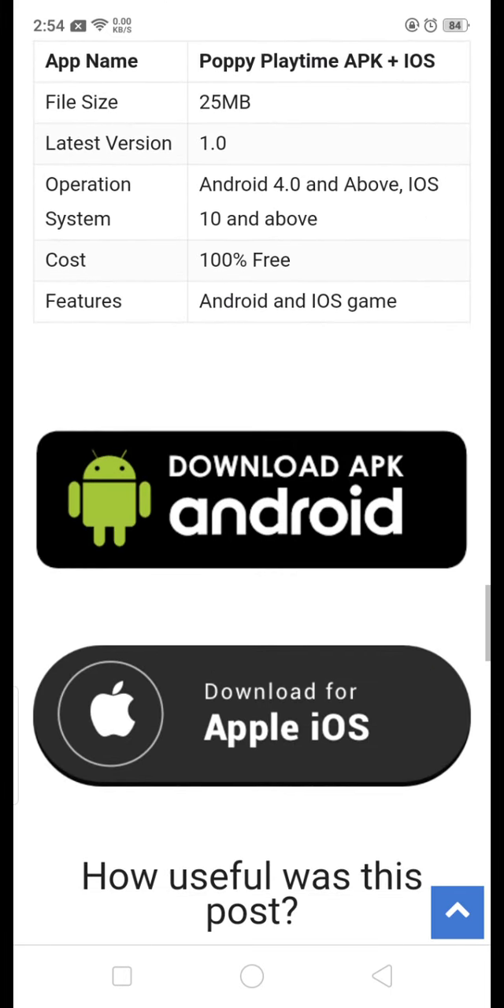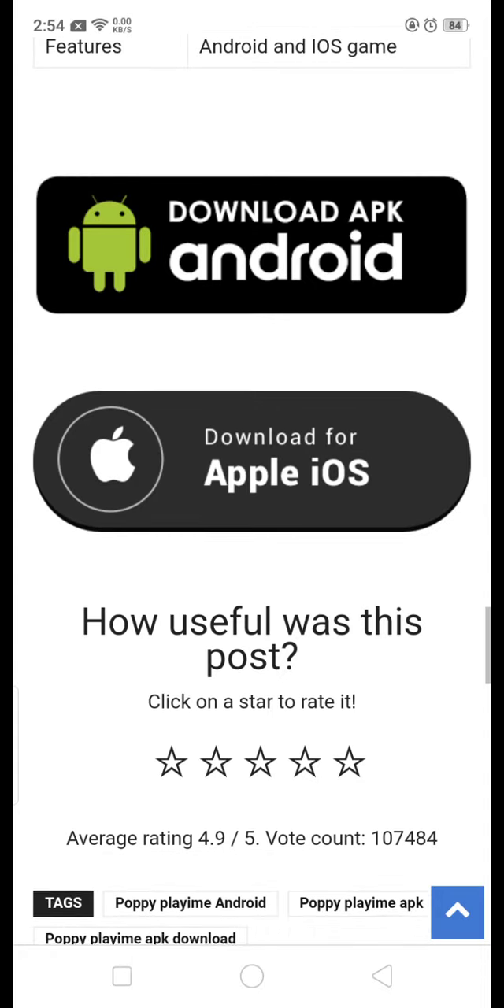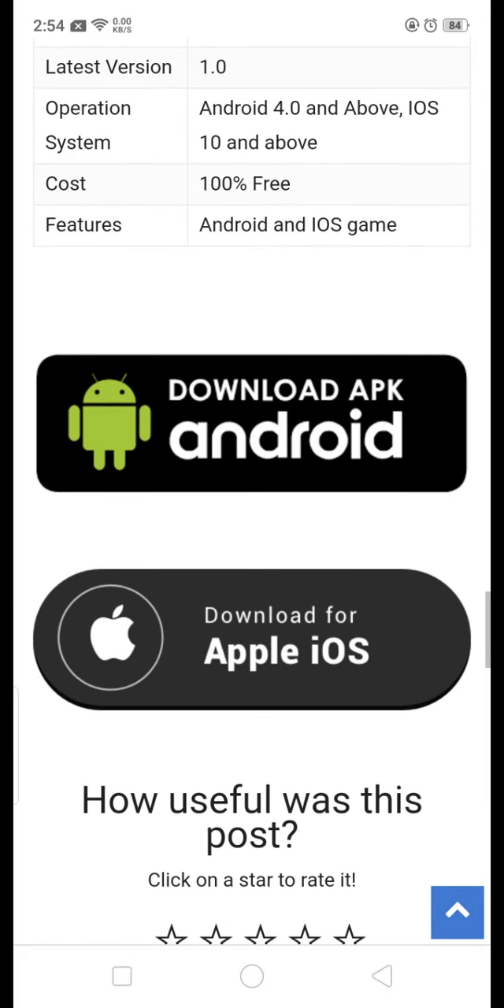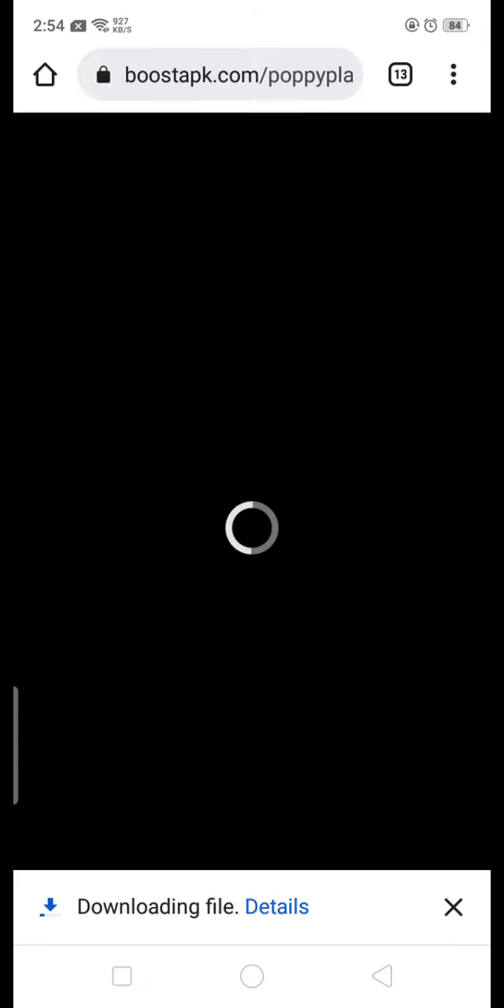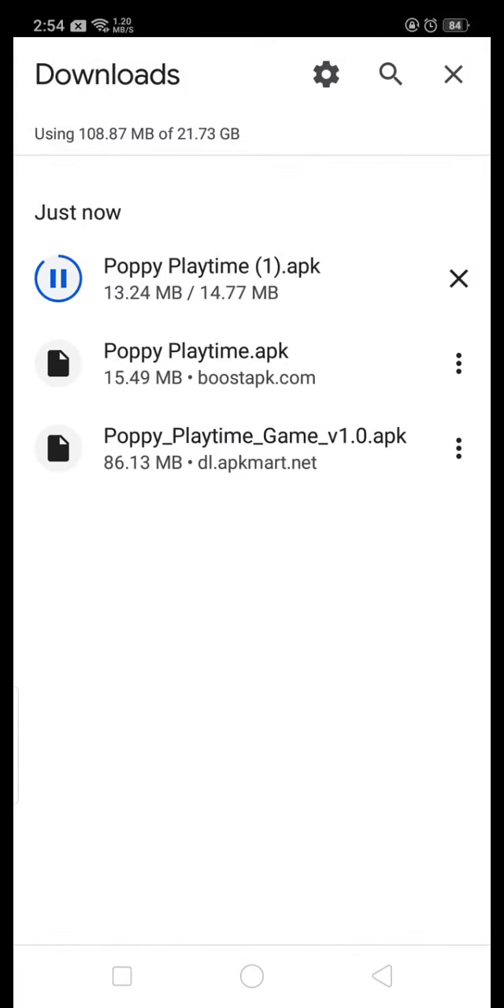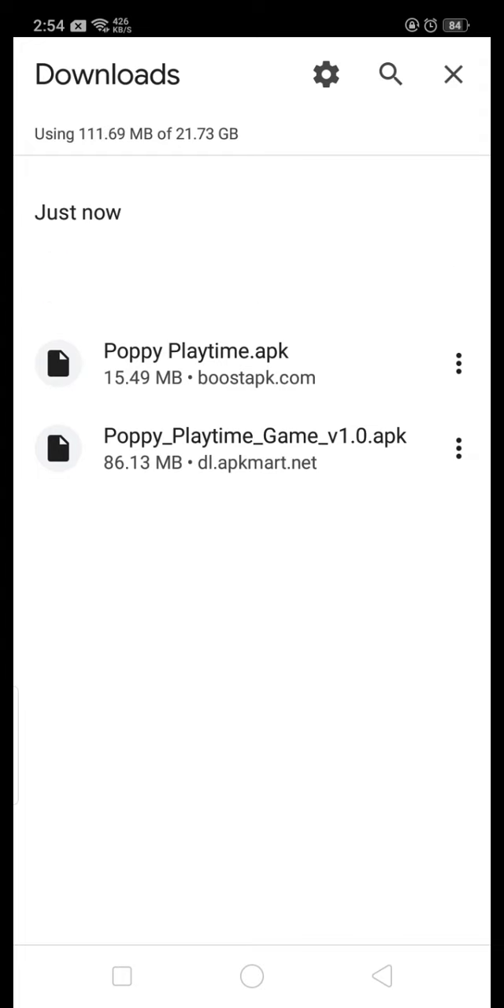So here it says download Android or Apple, but I'm using Android, so download again. I just deleted it. Press details. Now you can see it downloading. Just wait for it to download and then